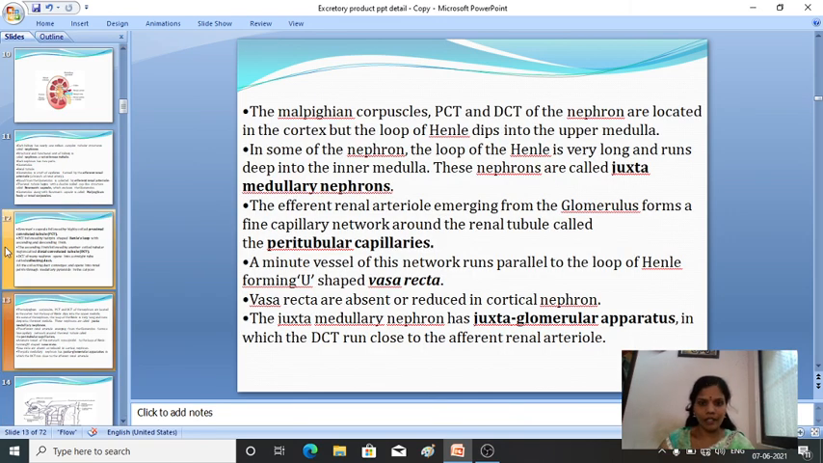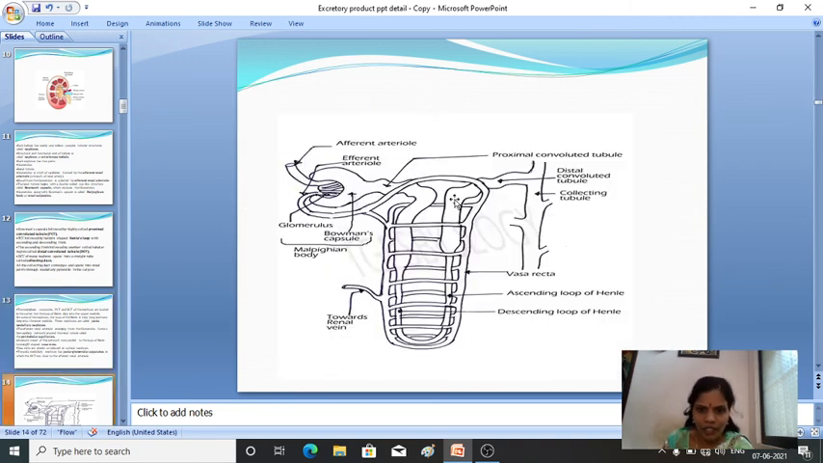Peritubular capillaries. Then, apart from this, a minute vessel of this network runs parallel to the loop of Henle, forming a U-shaped structure which is known as vasa recta. Here you can see the vasa recta, which runs along these capillaries, blood vessels. It forms a U-shaped structure, which we commonly call the vasa recta.